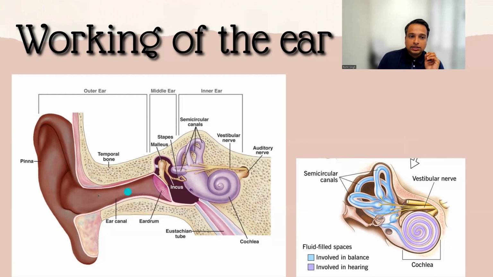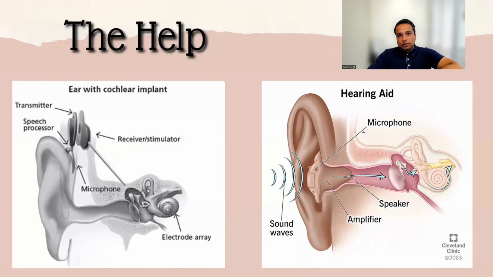So what happens is basically sound travels through your outer ear. There is this drum, which is very important, the first step. It will start vibrating, then it will vibrate your bones, which are the malleus, stapes, and incus. Once the incus starts moving, it sends those vibrations down to your inner cochlea, and that will open up ion channels and transmit signals to your auditory nerve. That nerve goes to your brain, and as a result, it transfers the signal that you're hearing something. And it's very fast, very rapid. So now what happens with the people?